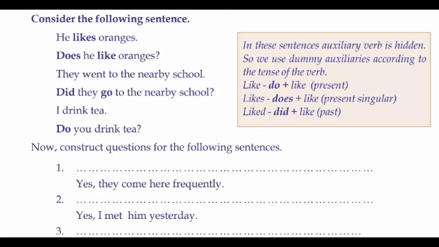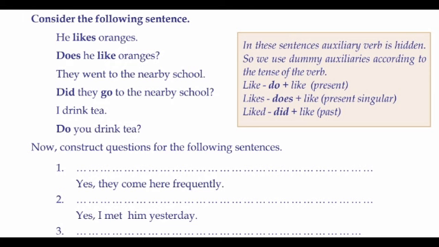Now, children, consider the following sentences. He likes oranges. Does he like oranges? They went to the nearby school. Did they go to the nearby school? I drink tea. Do you drink tea? So just before this, we constructed questions by putting auxiliary verbs in the statements at first. But here, he likes oranges. Is there any auxiliary verb? No. In these sentences, the auxiliary verb is hidden.